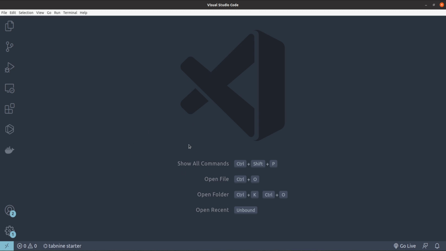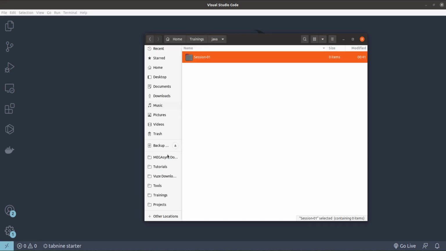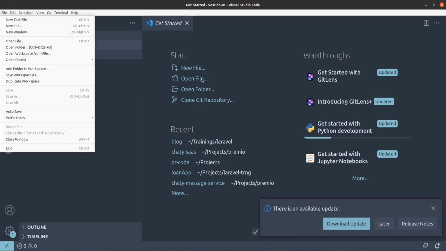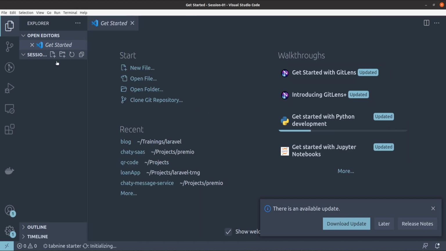Okay, so now I want to write a code, and for this I have created a folder in my trainings folder in my home directory. I have created a folder Java, and I'll create a session-by-session folder in this directory. Let's drag this session 1 folder into my Visual Studio Code, or you can go and open the folder from here also. Okay, so looks good. I have this folder. There are no files in this.